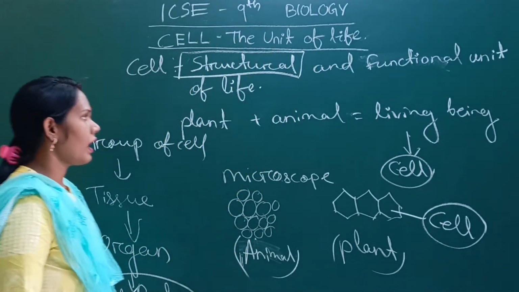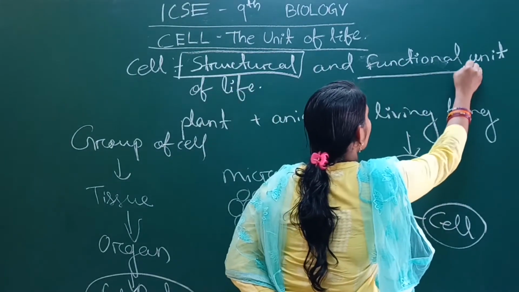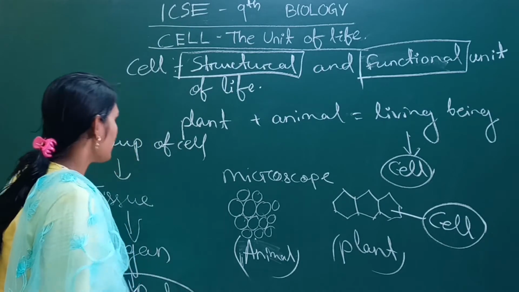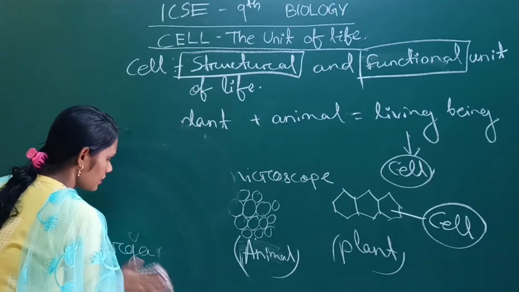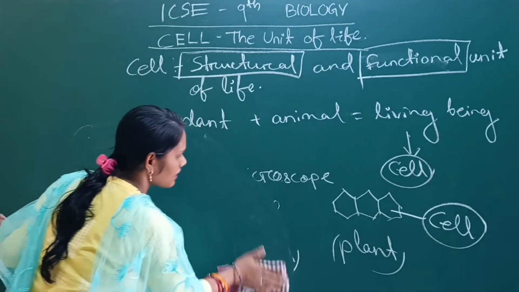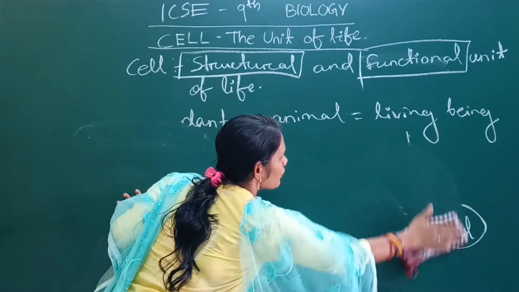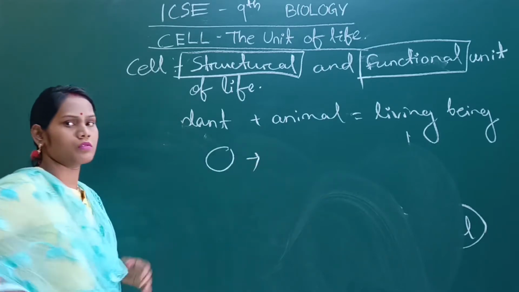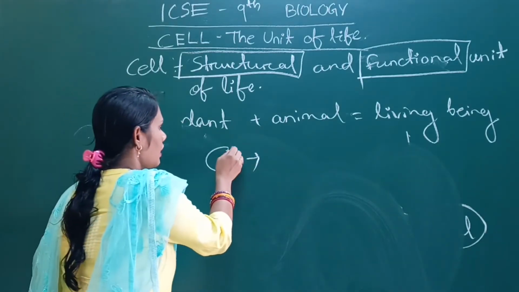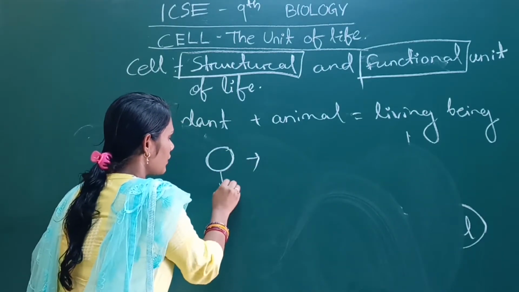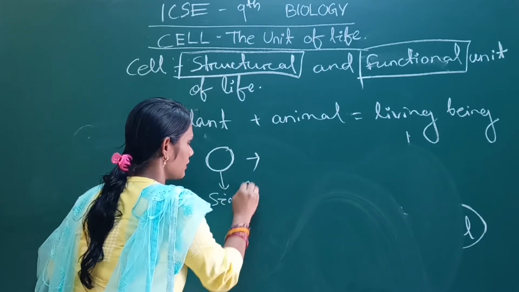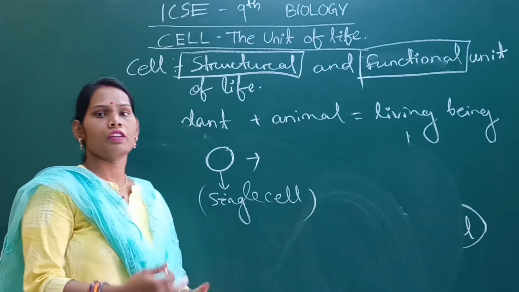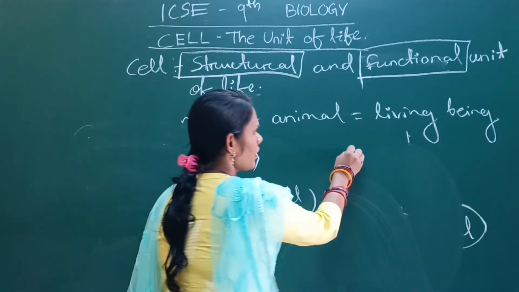Then come to why the cell is called the functional unit of life. In the primitive earth, billions of years ago, when animal life started on the earth, first of all unicellular organisms were found. Their body is made up of only one cell, a single-celled stage. What are the body functions?